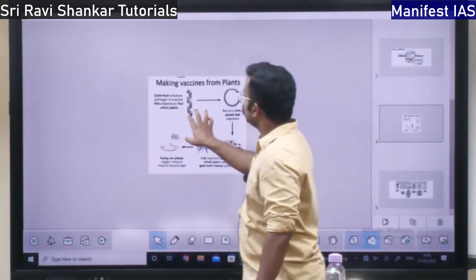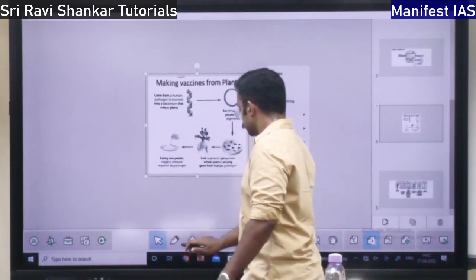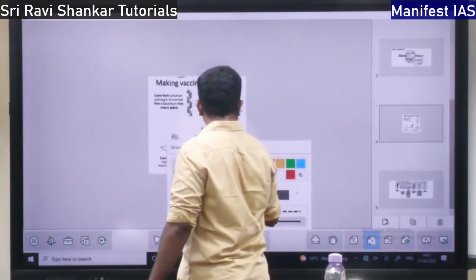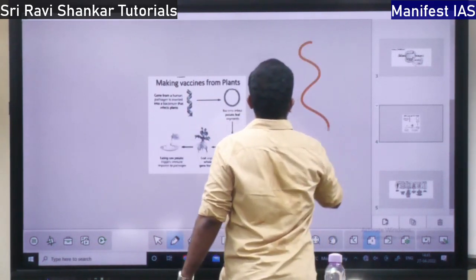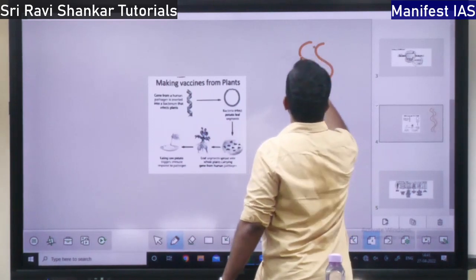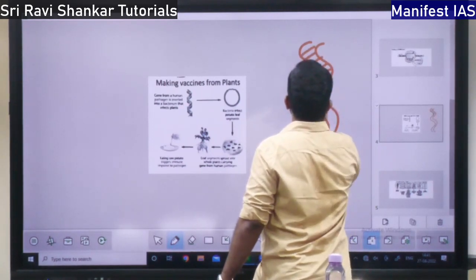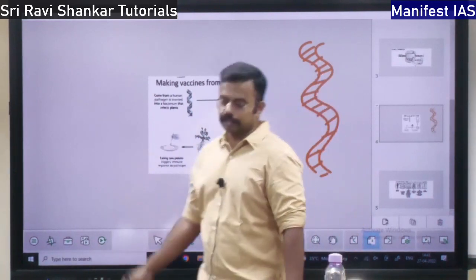You know the gene diagram, right? So the DNA will be somewhat like this, a double helix, and there will be base pairs. This is the basic diagram of a DNA, right?